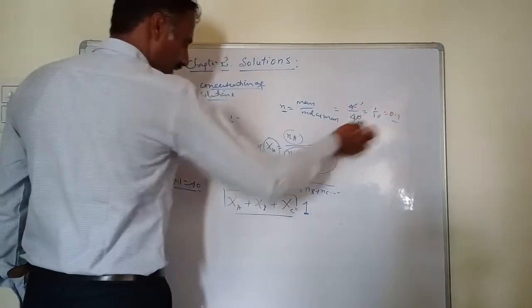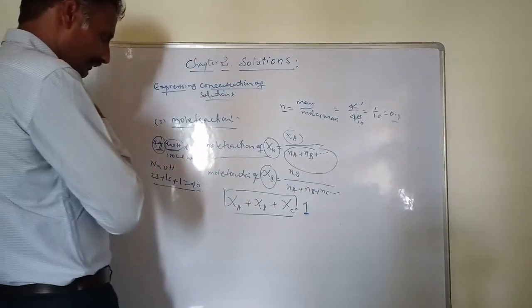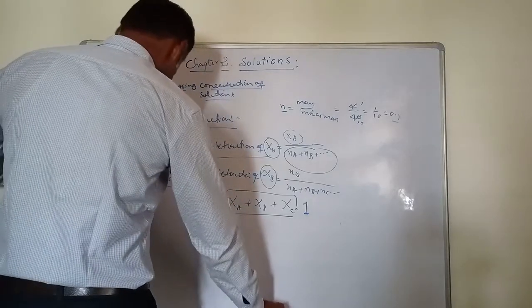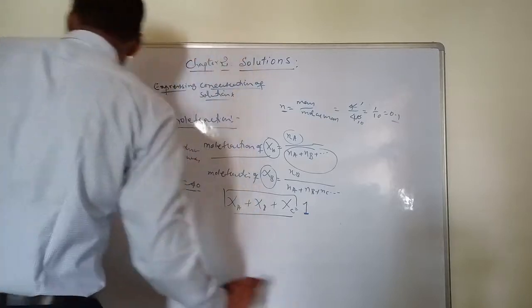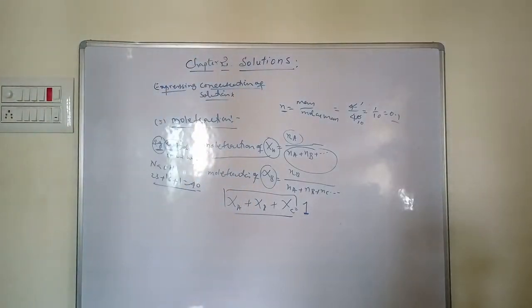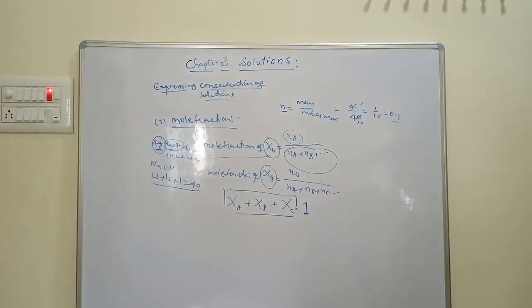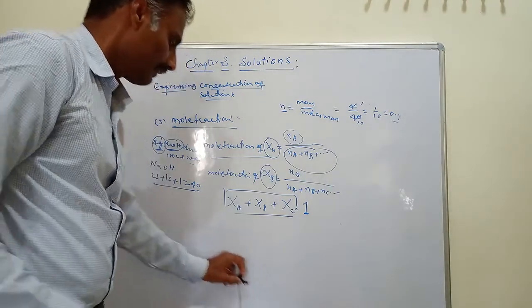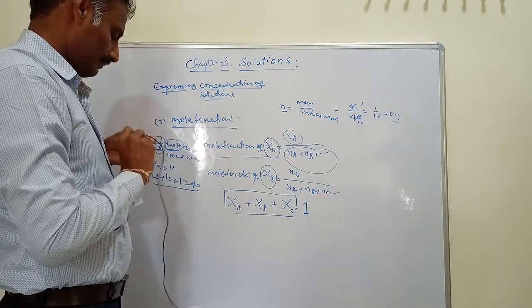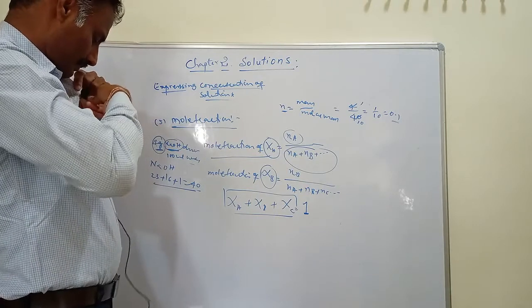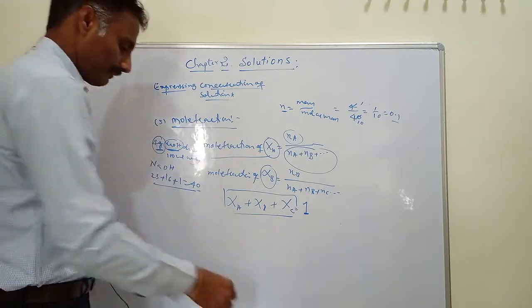By knowing the number of moles, we are calculating mole fractions. Okay. Next, there is one more unit for expressing concentration, which is called molarity.